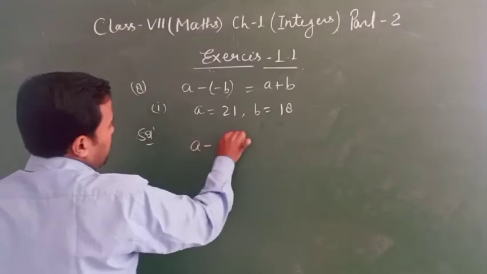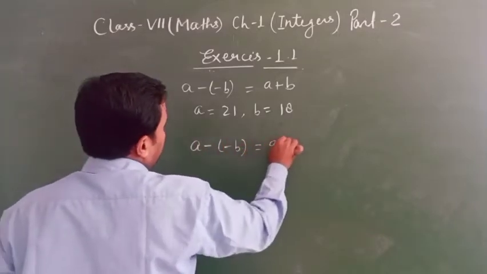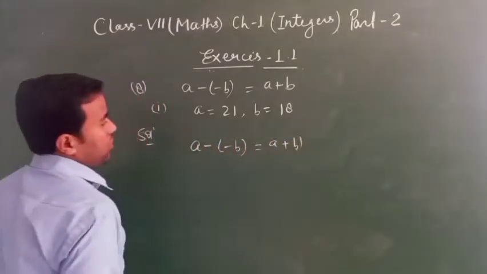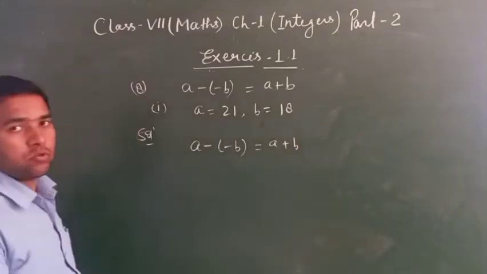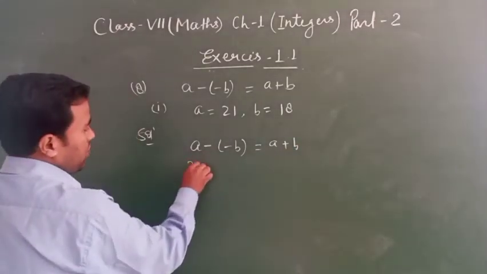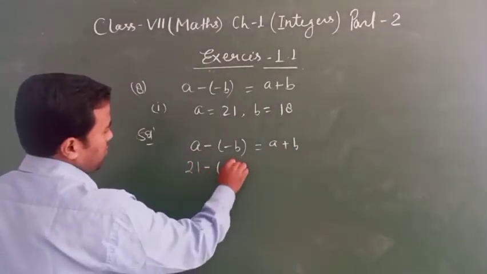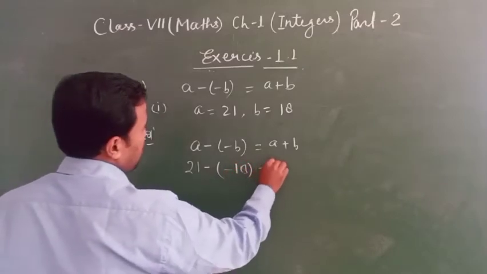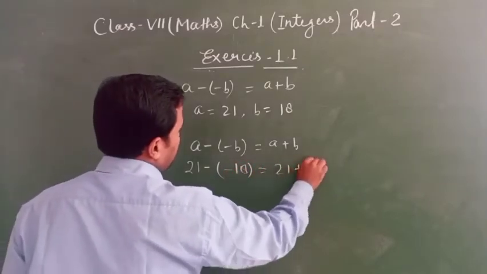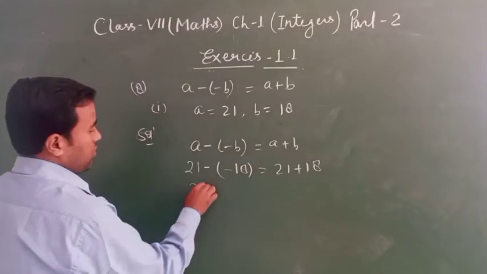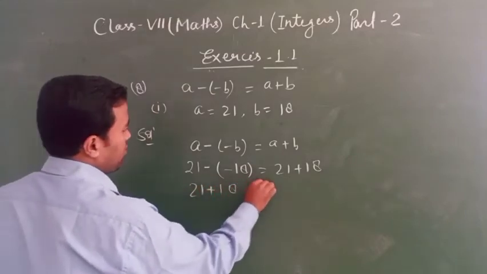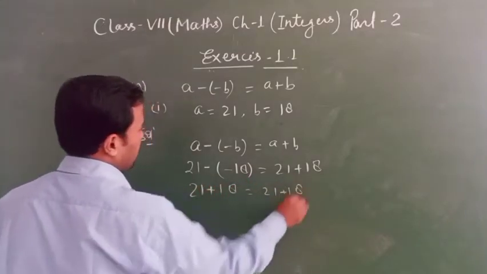A minus B, A plus B. So put the value: 21 minus 18, 21 plus 18. So 21 plus 18 equal to 21 plus 18.